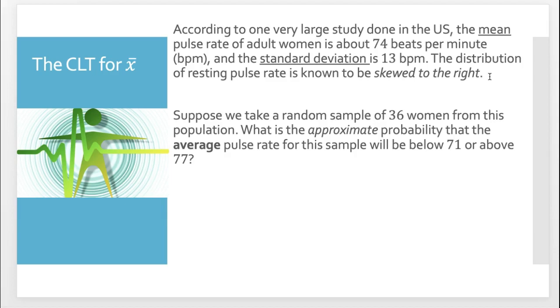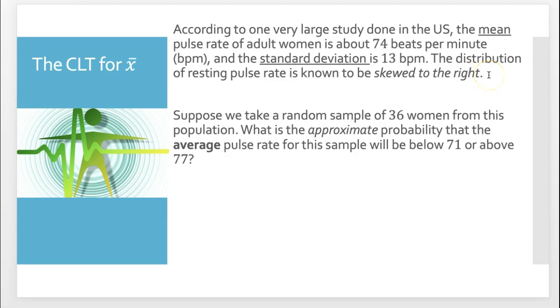So in this example, suppose we take a random sample of 36 women from this population. What is the approximate probability that the average pulse rate for this sample will be below 71 or above 77? In this case, we're not given that the distribution is normal. Actually, they don't even know the distribution. They just say it's skewed right.